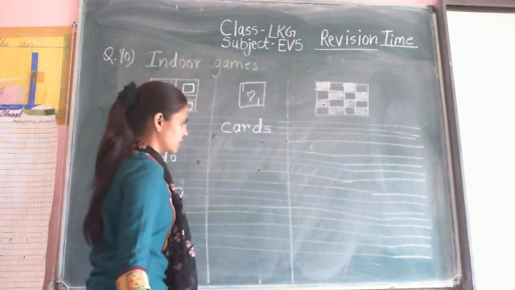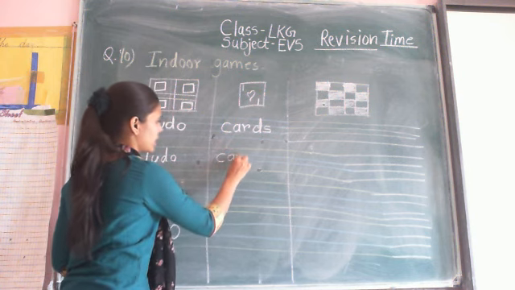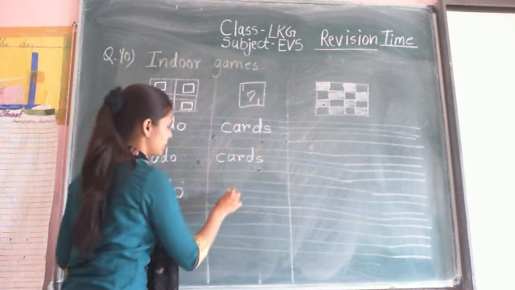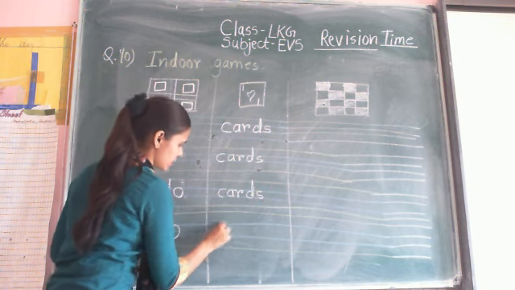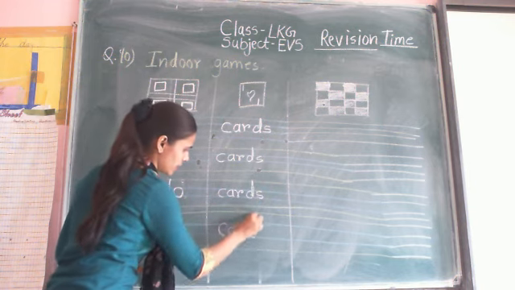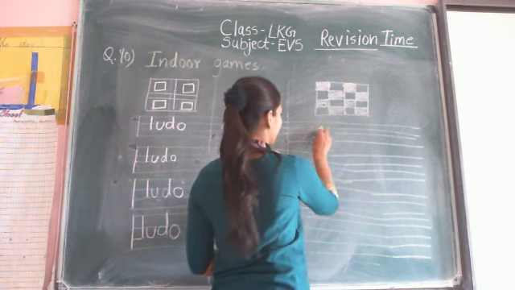C-A-R-D-S. Cards. So write down till the last line. C-A-R-D-S. The next is chess.